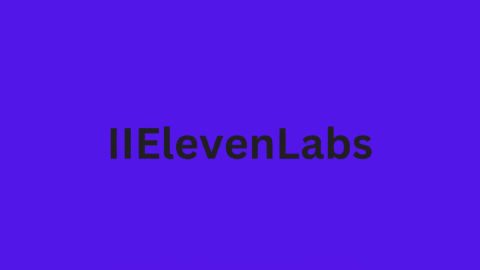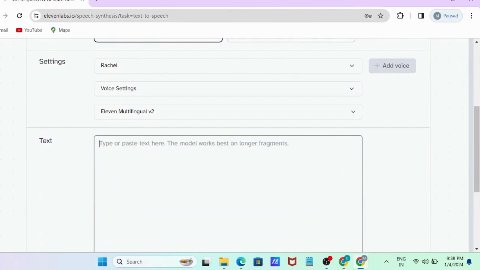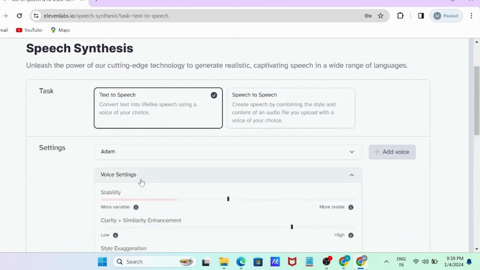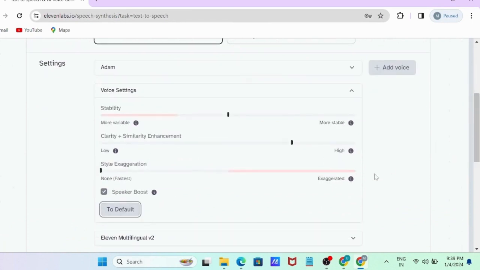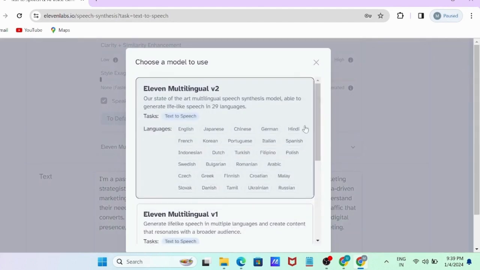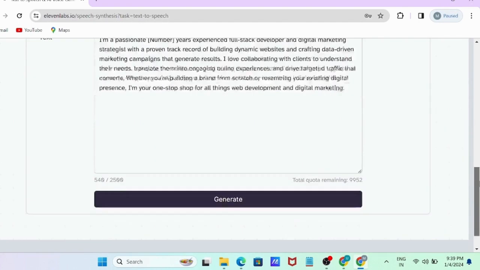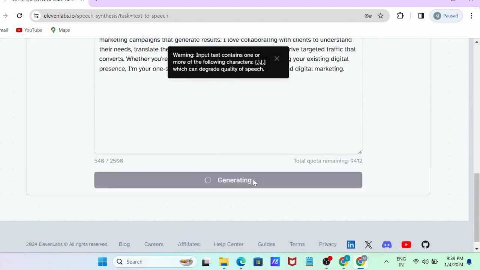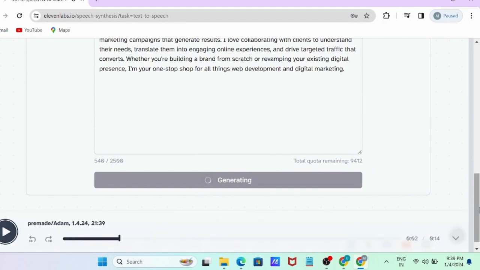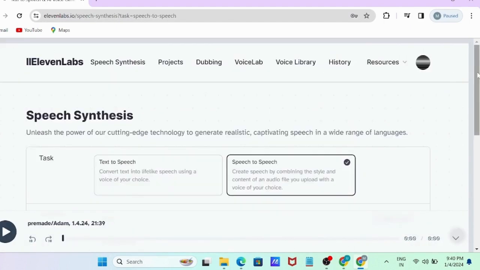Now, 11 Labs. Let's meet 11 Labs. This platform specializes in audio editing and voice cloning technology. You can use it to clean up background noises, enhance your voice quality, and even create realistic voiceovers for your videos. Imagine wanting to add a voiceover to a video that sounds like a professional narrator. 11 Labs can help you achieve that with its powerful voice cloning technology.